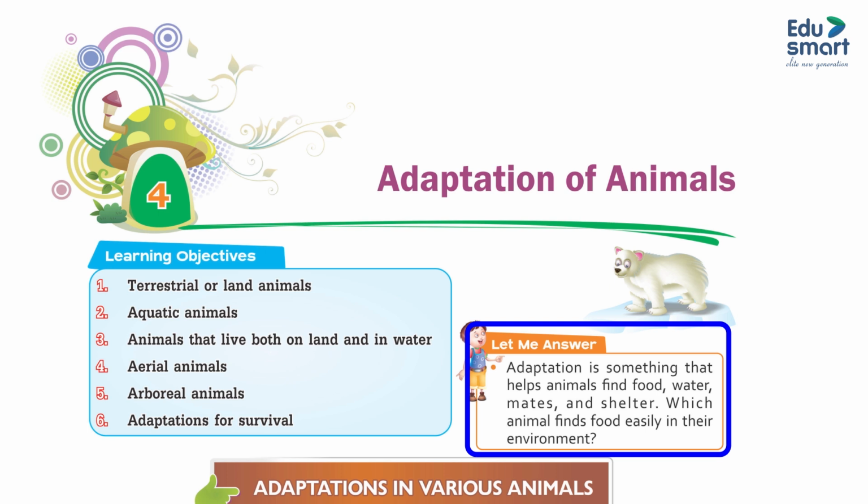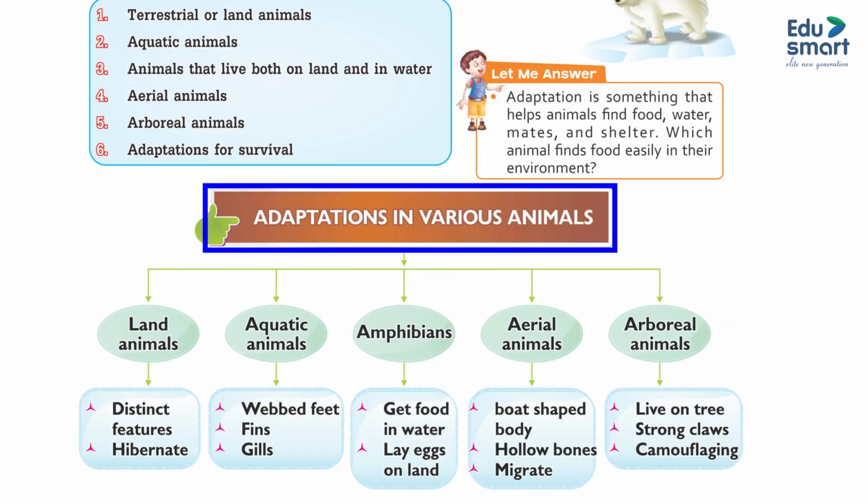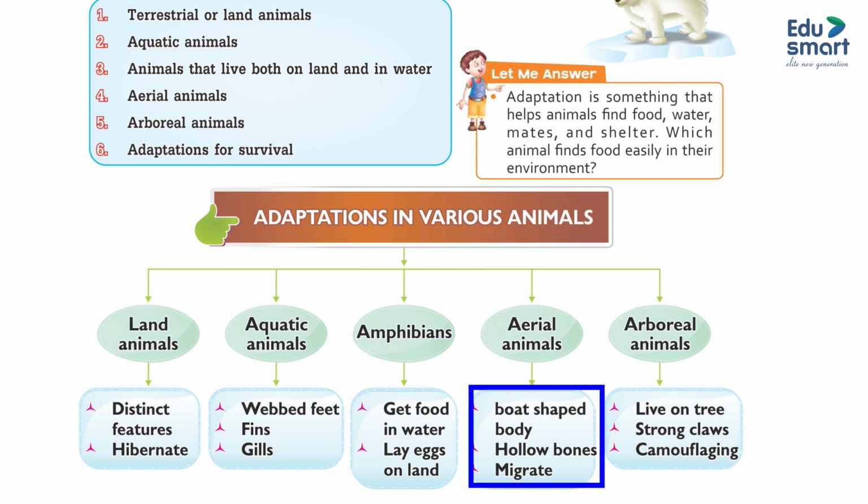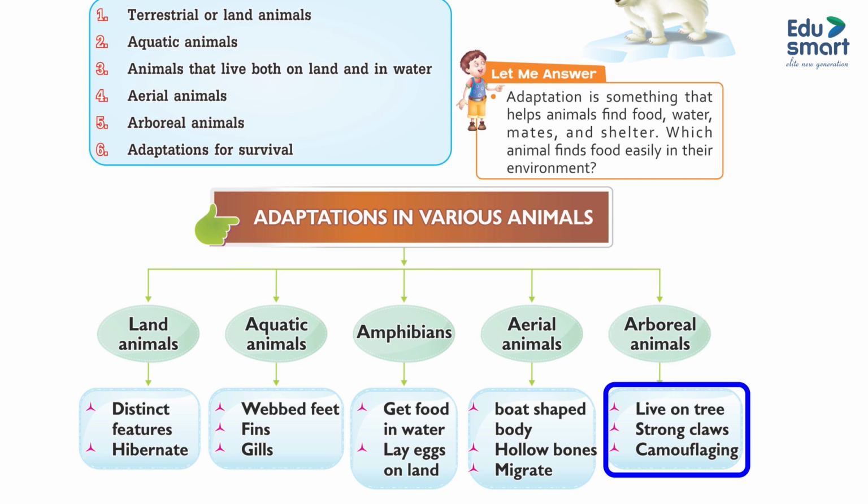Adaptation is something that helps an animal find food, water, mates and shelter easily in its environment. Adaptation in various animals. Land animals: distinct feature, hibernate. Aquatic animals: webbed feet, fins, gills. Amphibians get food in water and lay eggs on land. Aerial animals: boat-shaped body, hollow bones, migrate. Arboreal animals: live on trees, strong claws, camouflaging.